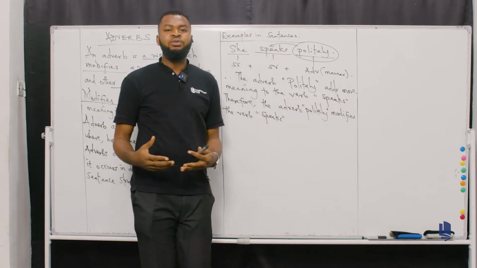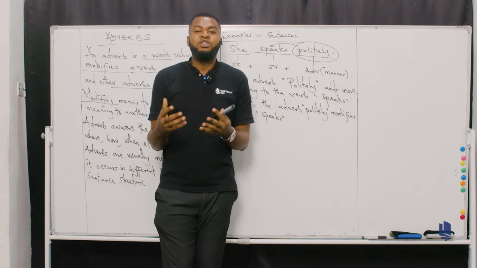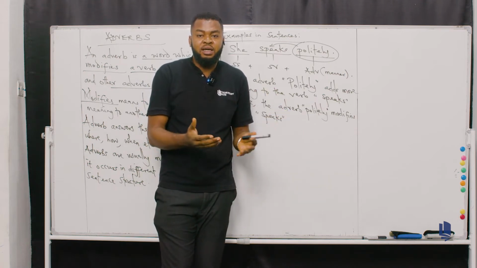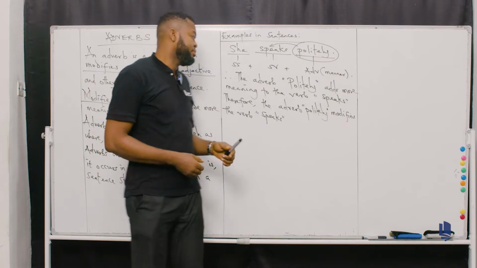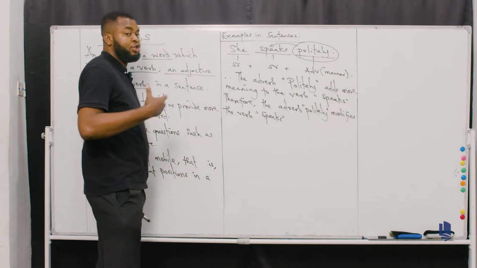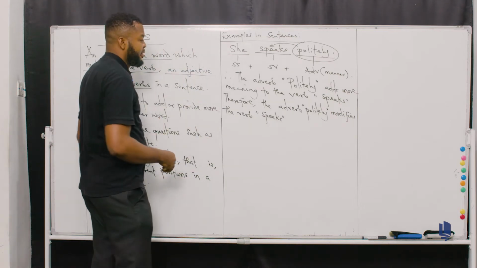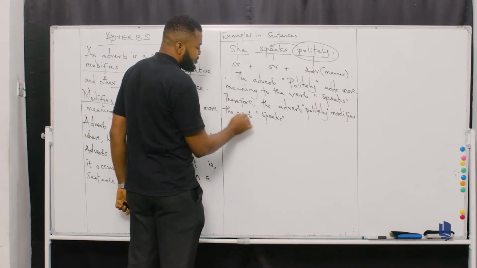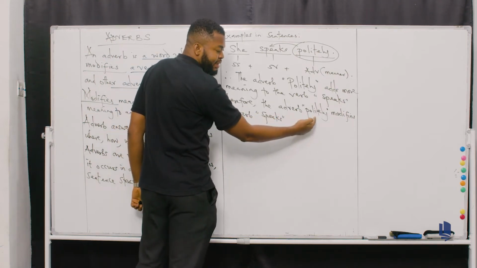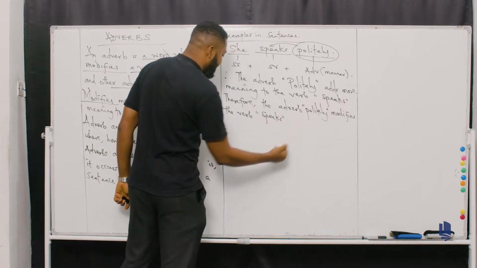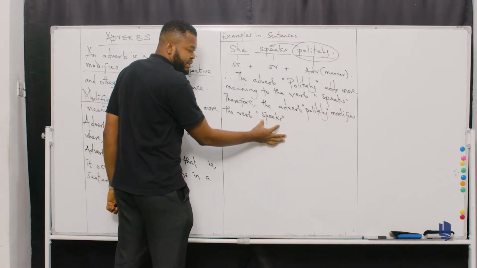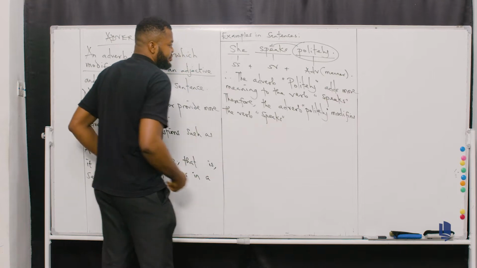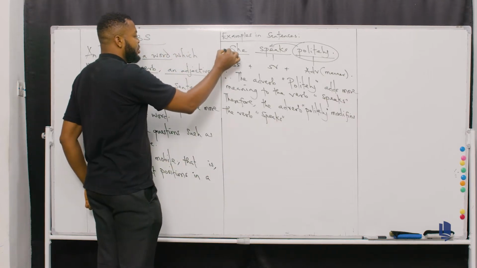Because it's telling you, all right, the manner in which she, the female gender, spoke, or how she usually speaks. Now, therefore, the adverb politely, okay, modifies the verb speaks. That's the first aspect, number one.